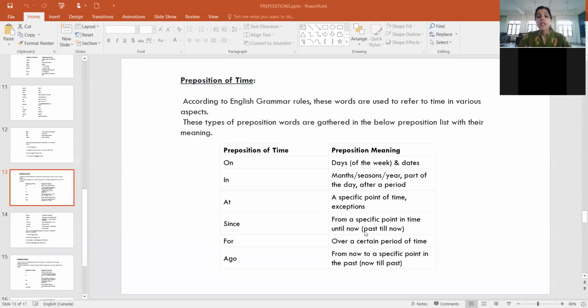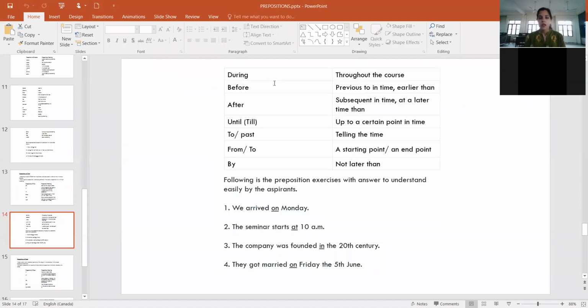So like we say many years ago, this was the norm, right? और जैसे कई stories नहीं होती हैं, a long time ago this thing happened. So ago is a long time pehle. Just to say that we use the word ago. Then a few other prepositions we have during. Again, like we say, no talking during the class. So during is throughout the course of the class, jab tak class chal rahi hai. Then before, after are quite clear. Until. Until is up to a certain point in time. So until is again used until she came back. The class was quiet, or anything like that.